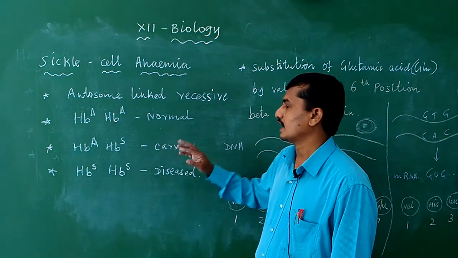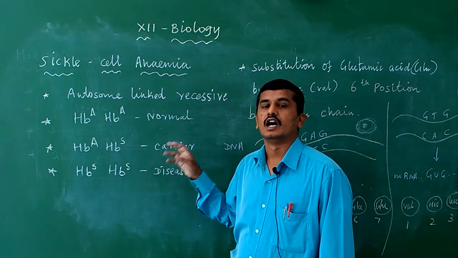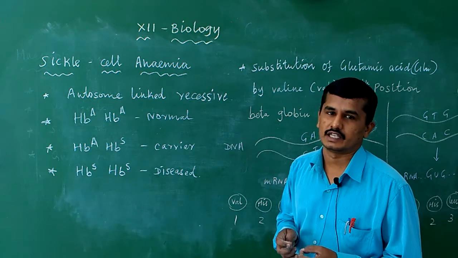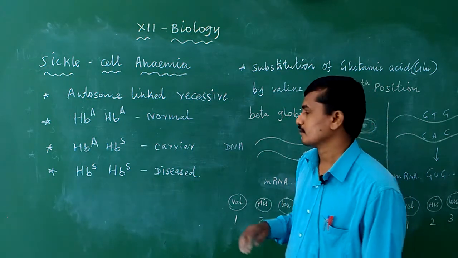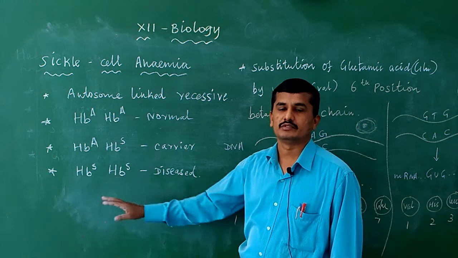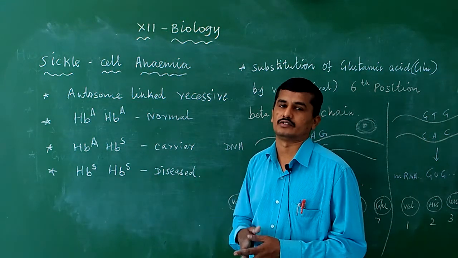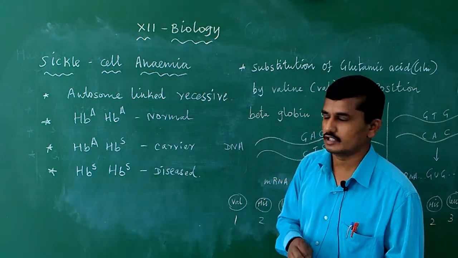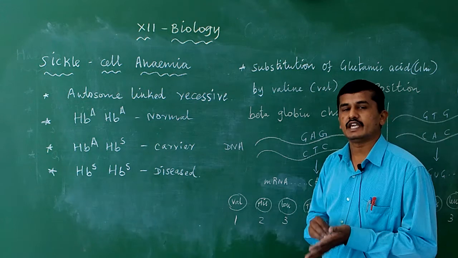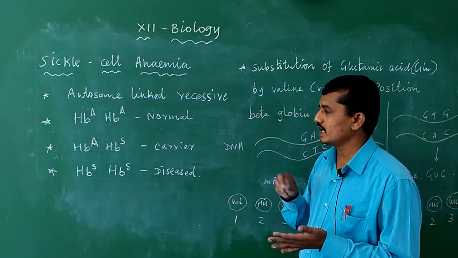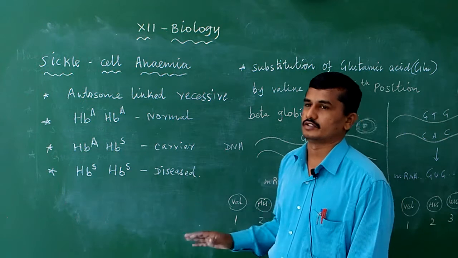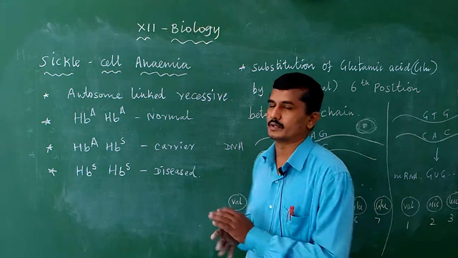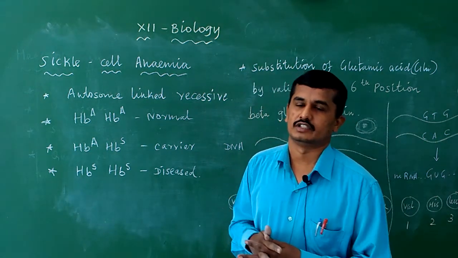The genes HbA, HbS mean the carrier. The disease is not expressed, but the female becomes a carrier, or a male becomes a carrier. And diseased means the genetic setup is HbS, HbS. So the genes in a particular autosome, HbS, HbS, mean that is a diseased person. HbA, HbA means a normal person. HbA, HbS means a carrier. I will give one example for this also, showing how the disease is spread from one generation to the next generation.